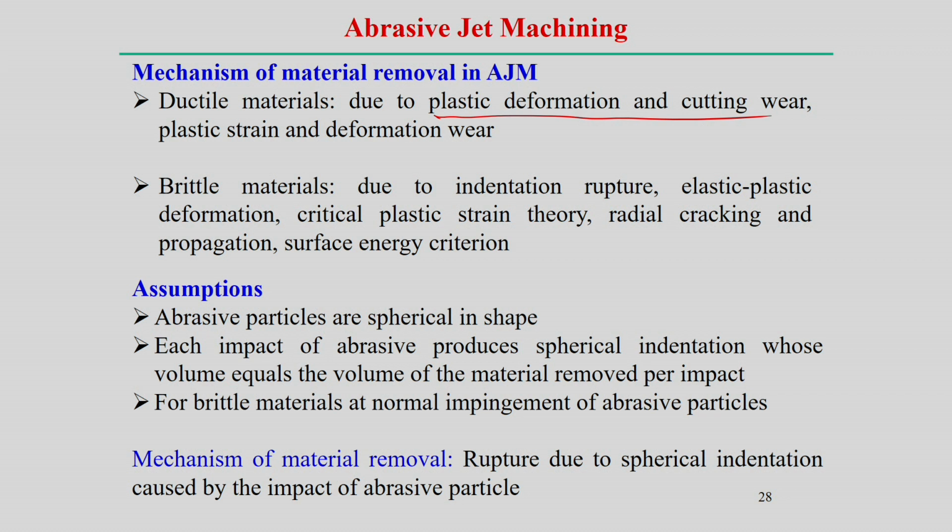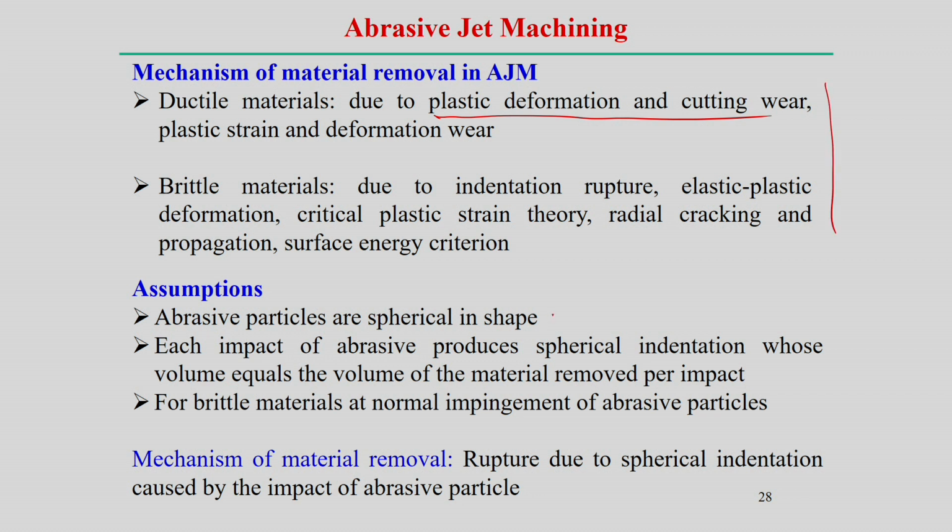For brittle materials, the mechanism is simple rupture or elastoplastic deformation. Using critical plastic theory, radial cracking and propagation, and surface energy criteria, all these criteria can be used to decide or analyze the mechanism of material removal in abrasive jet machining, but this is beyond our scope.